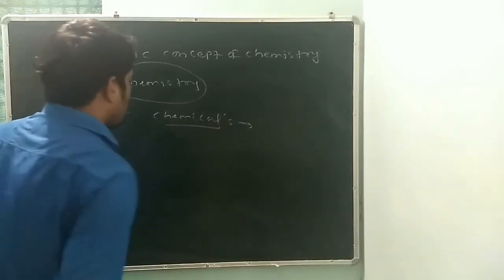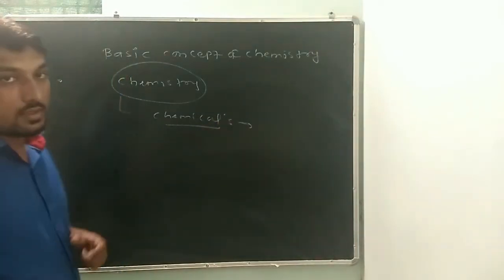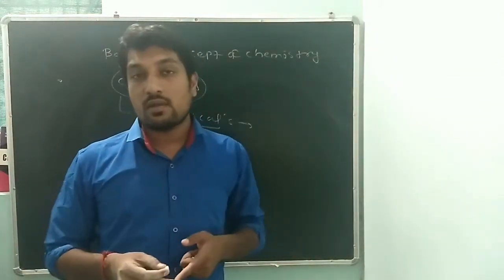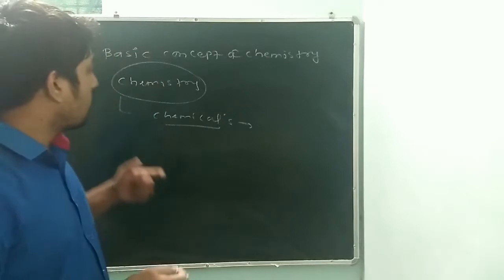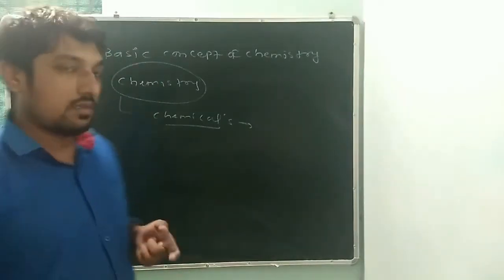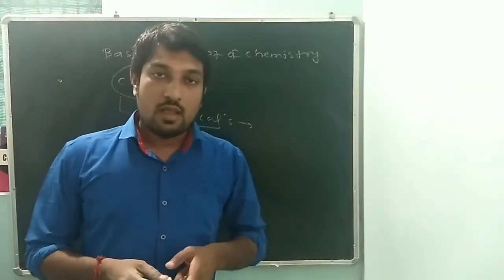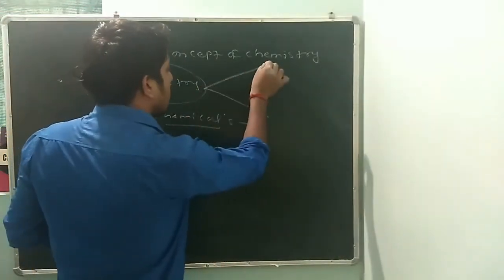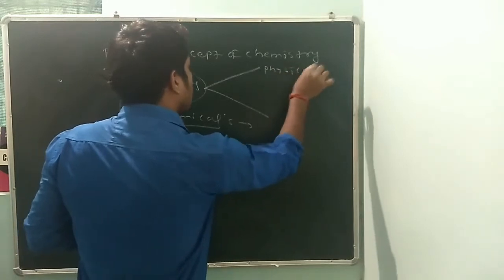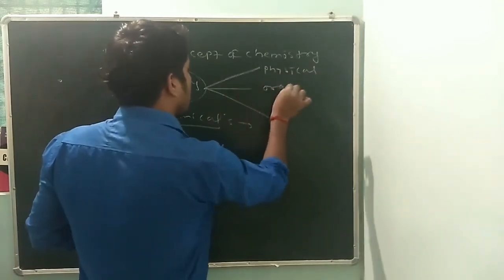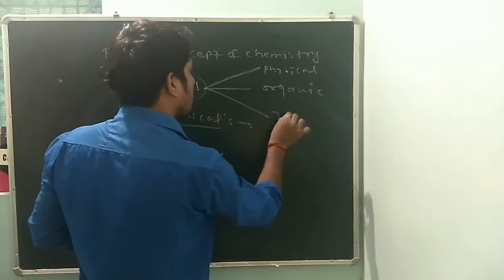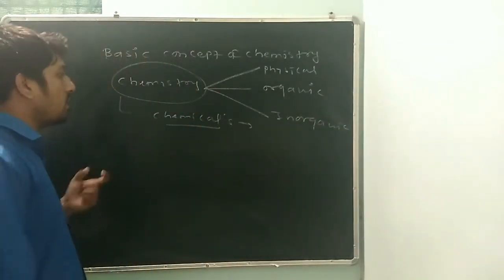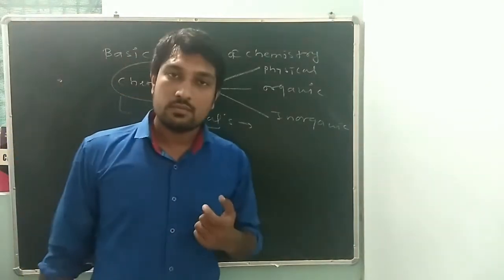Okay, chemicals: what are chemicals, how they are formed, and what is the role of chemicals in our life. So all about the chemicals we study in chemistry. And how many branches of chemistry are there? So there are physical chemistry, organic, inorganic. So there are three main types of chemistry.